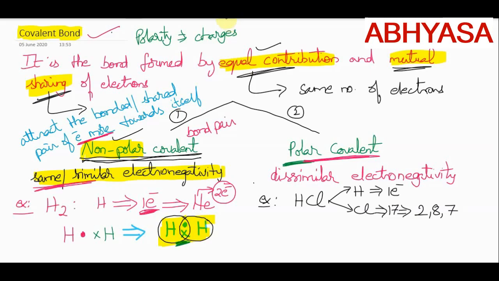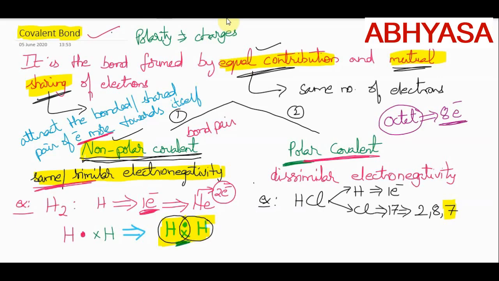So there are 7 electrons in the outermost orbit of chlorine. Now, to get the nearest noble gas configuration, or in another way, to get the octet configuration, what is this word called octet? Getting 8 electrons in the outermost orbit. So simply octet configuration means 8 electrons.